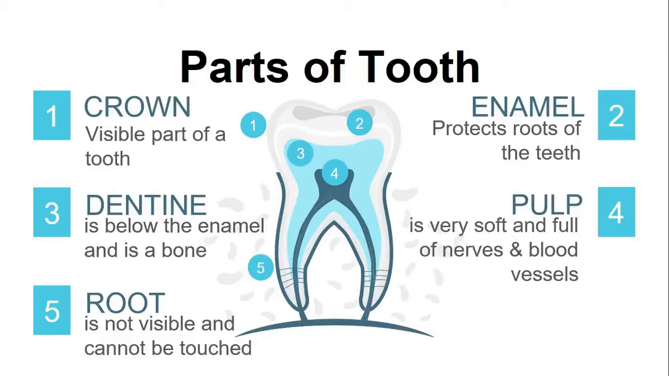Enamel protects the roots of the teeth. Dentine is below the enamel and it is a bone. Pulp is very soft and full of nerves and blood vessels.